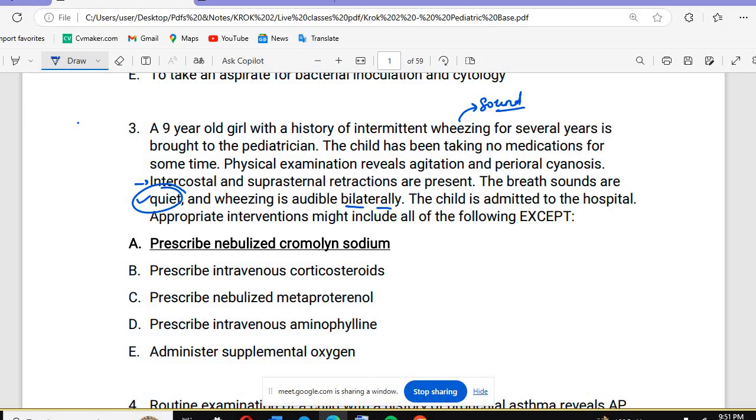First of all, this is not a good question as per se, but we have to solve it. First, you have to see the age of the child, a 9-year-old girl. Then you see the patient has wheezing and agitation as well, and bluish discoloration, cyanosis, around the mouth.